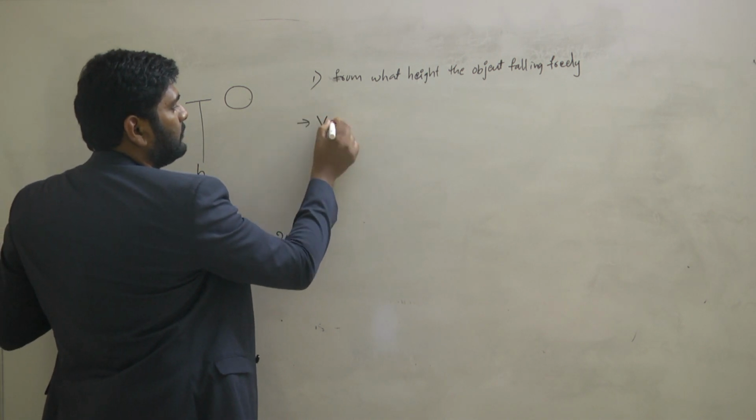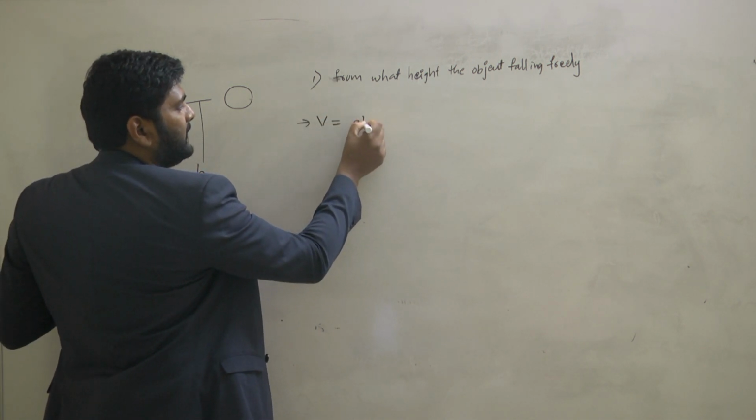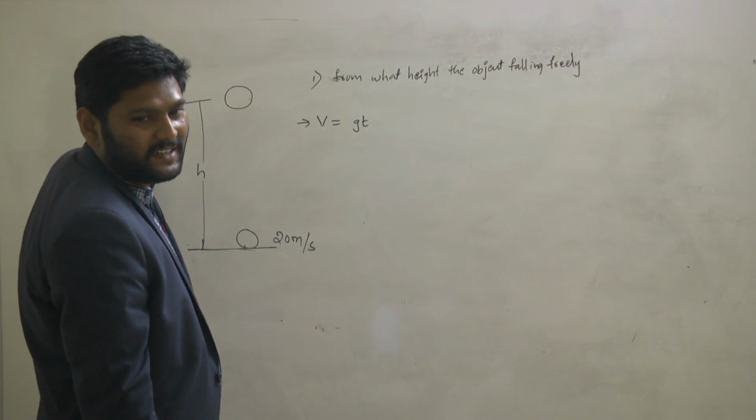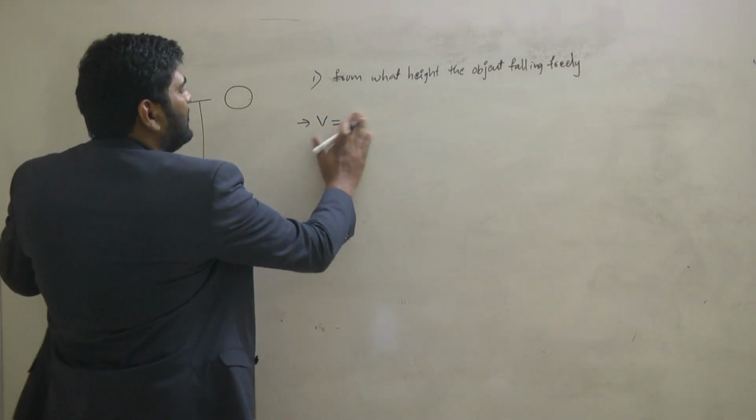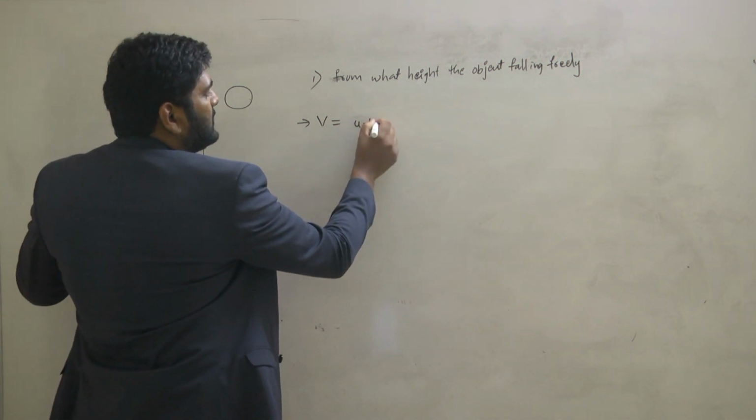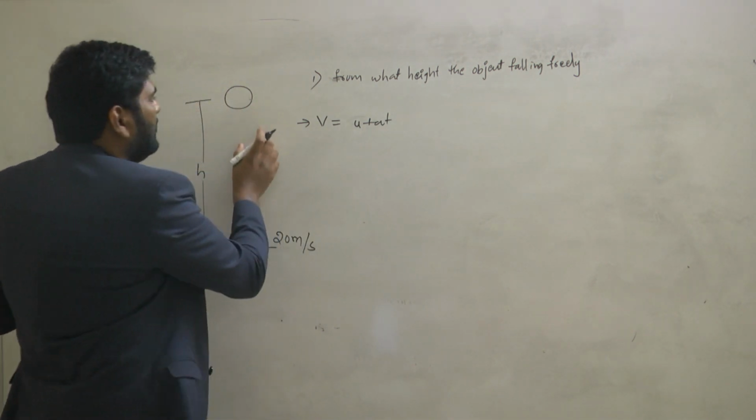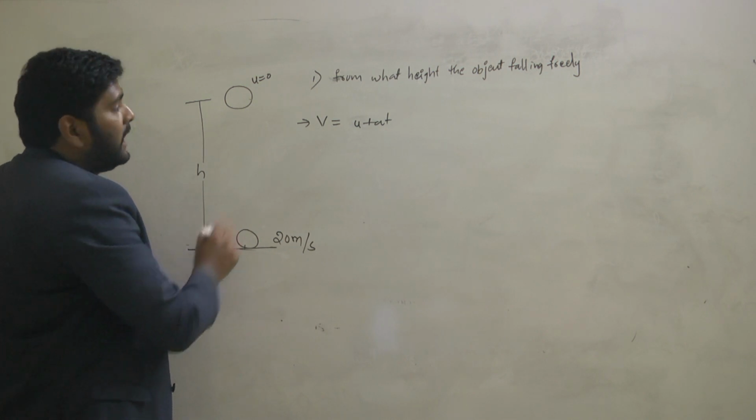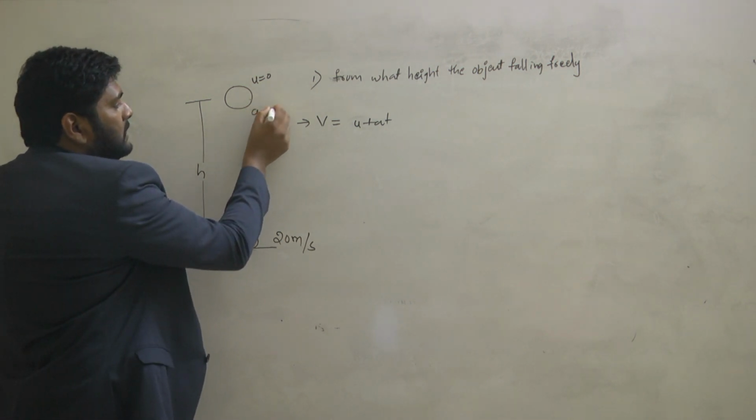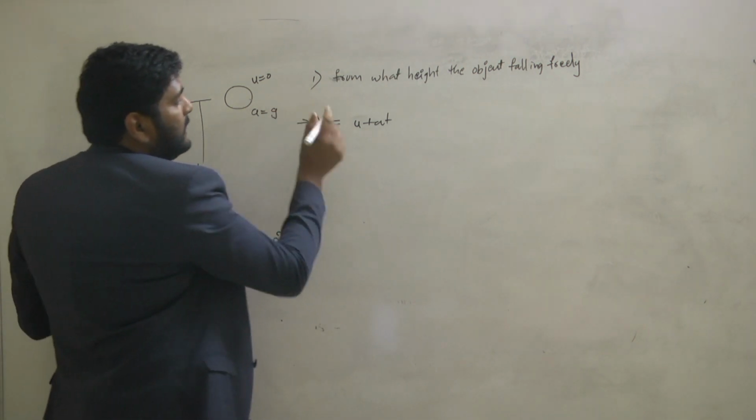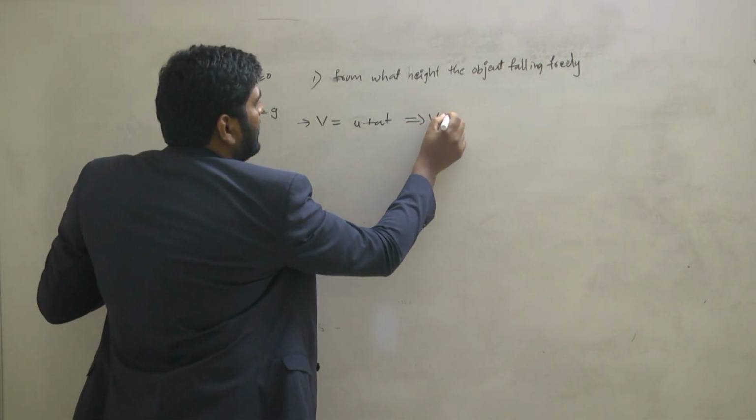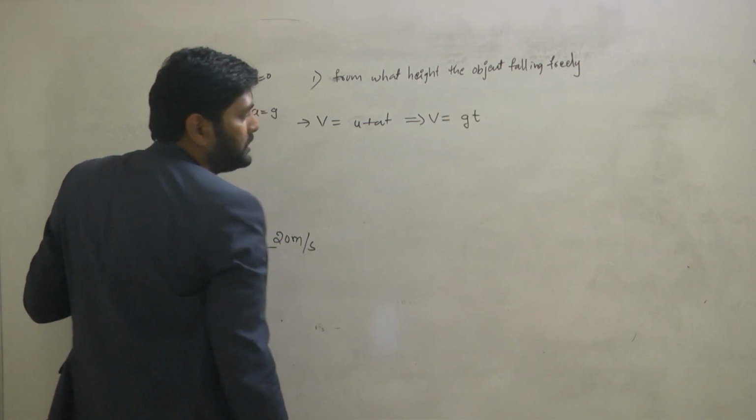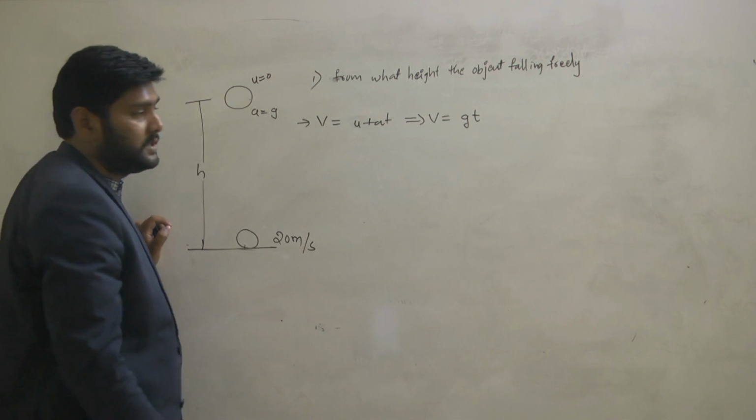V is equal to u plus at. For a freely falling body, it becomes V is equal to gt. Understand? Why does it become gt? You know, V is equal to u plus at. In that, u is equal to 0. When it is falling freely, the initial velocity is 0 for the object, and it has acceleration due to gravity. If I apply these two things, this equation is converted as V is equal to gt. This is the way we convert the equation.